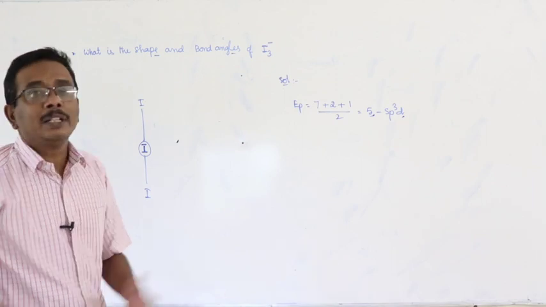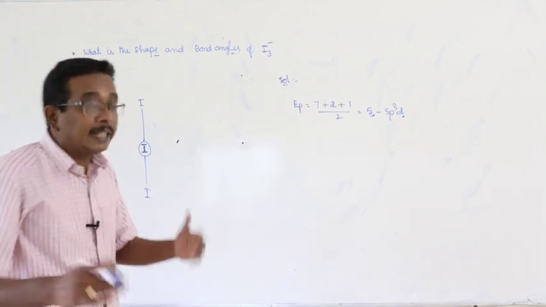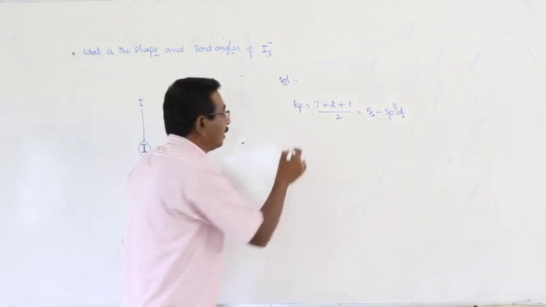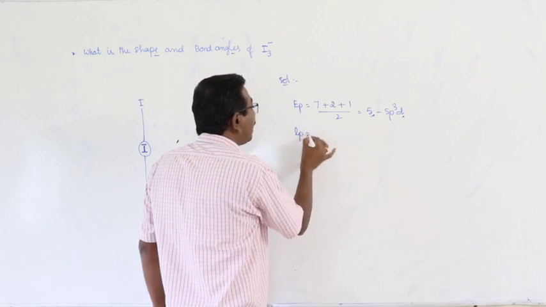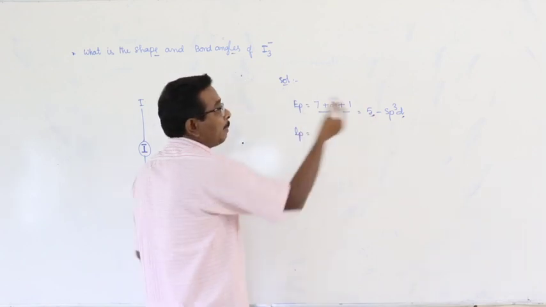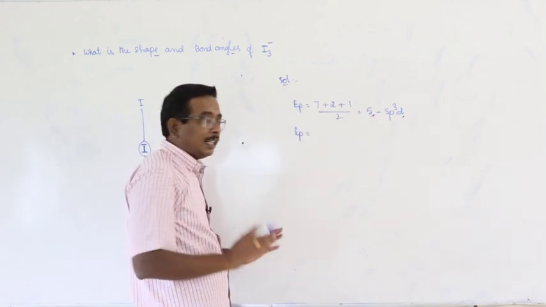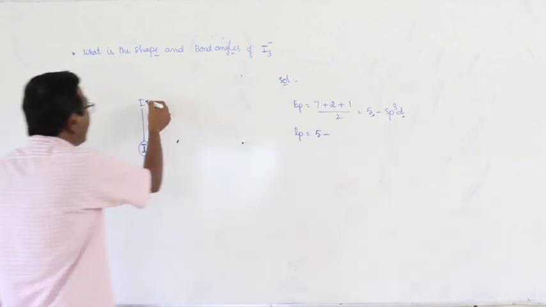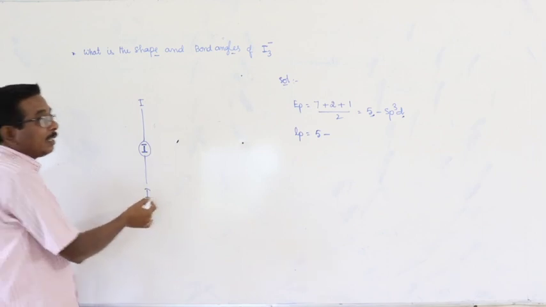Trigonal bipyramidal, but that is not correct. Why? There is a deviation in the bond angle and also the shape of the molecule. Reason: here the number of electron pairs is equal to 5. Hybridization sp3d. First step is clear. Lone pairs: 5 minus number of bonded atoms. How many bonded atoms are there?